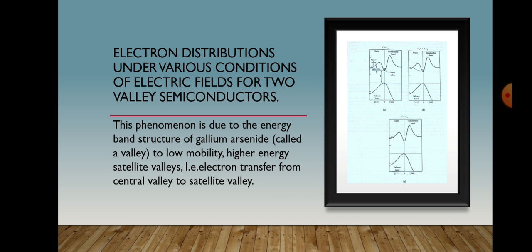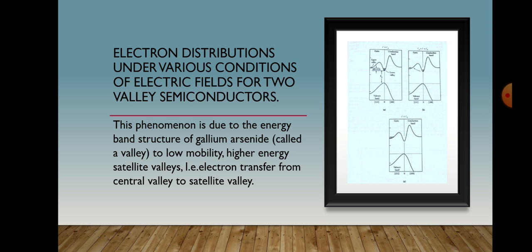The steady state conductivity of the N-type gallium arsenide can be written as sigma is equal to q (mu1 n1 plus mu2 n2) is equal to q n mu bar, where the average mobility mu bar is given by (mu1 n1 plus mu2 n2) divided by (n1 plus n2). The drift velocity is then given by Vn is equal to mu bar epsilon.